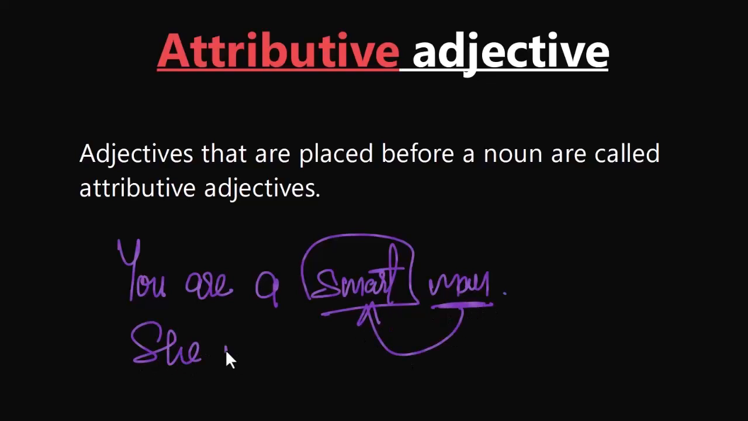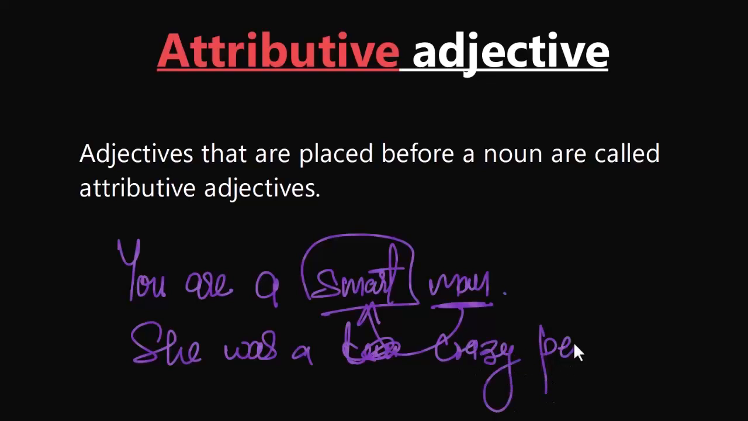She was a lunatic, or she was a crazy person in school. All right. Person, what kind of person? Crazy person, coming right before the noun it modifies. Okay. So here we're using the adjectives attributively. These adjectives are coming right before the nouns they're modifying in the sentences.